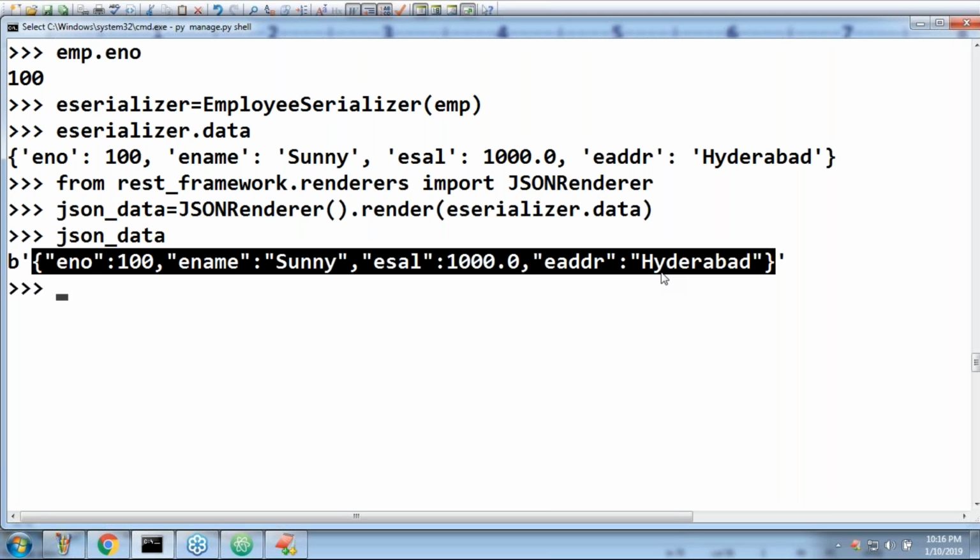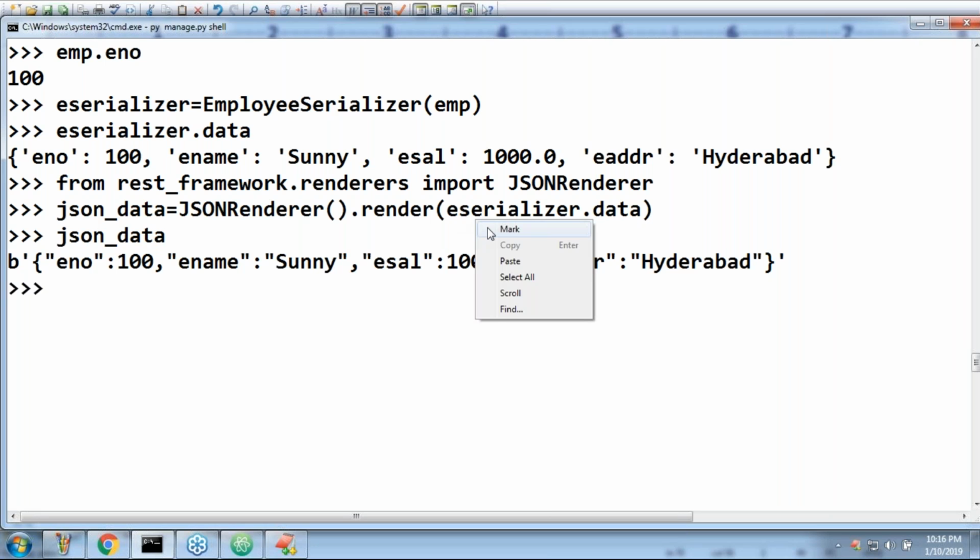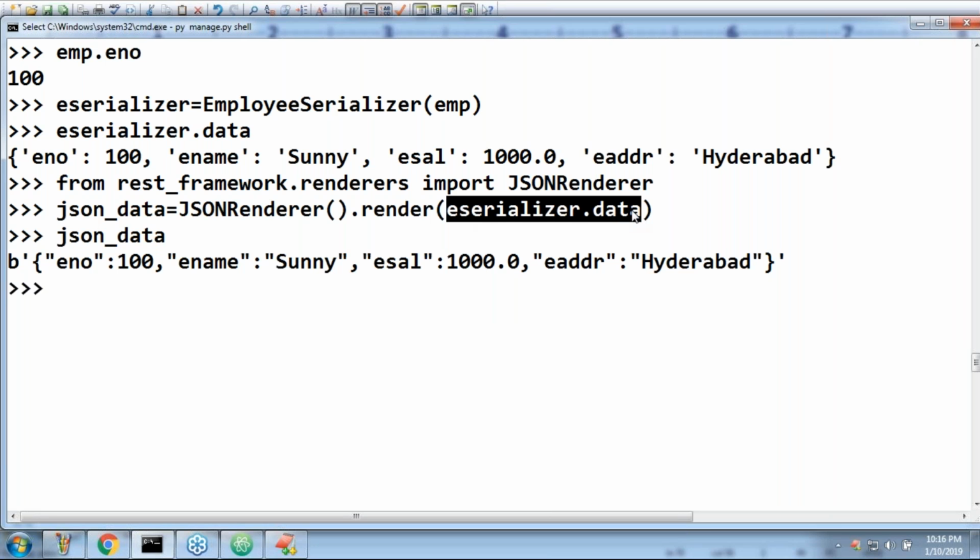Renderer is always going to take some data. Which data do you want to convert into JSON? This is the place where you have to provide the data. If you do not have the data, then which thing do you want to render? Render means conversion. How to serialize a query set, that part we are going to discuss.